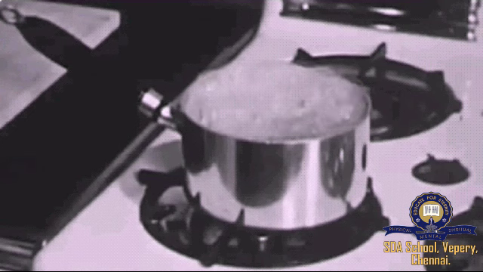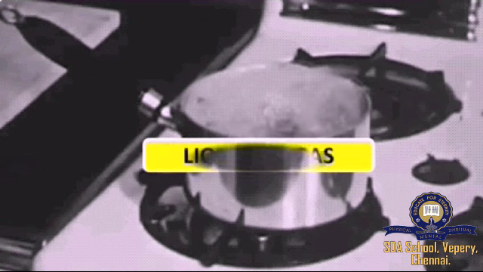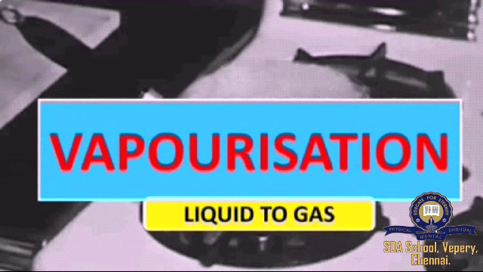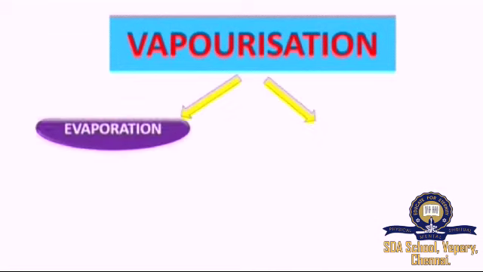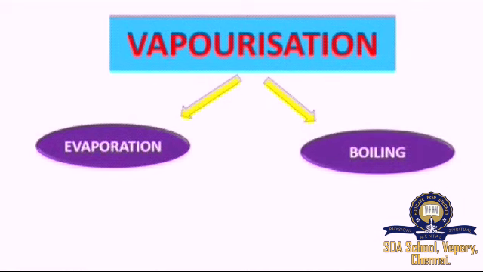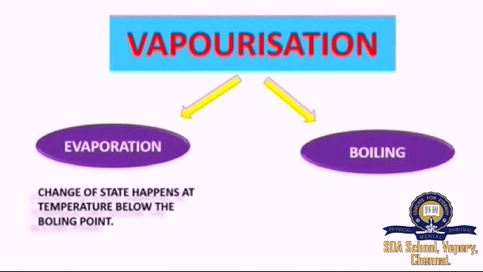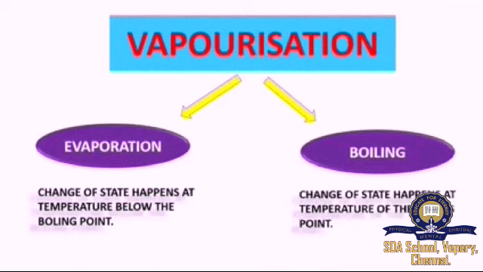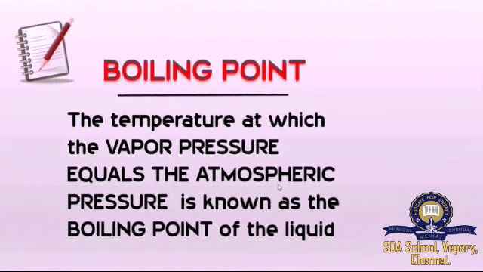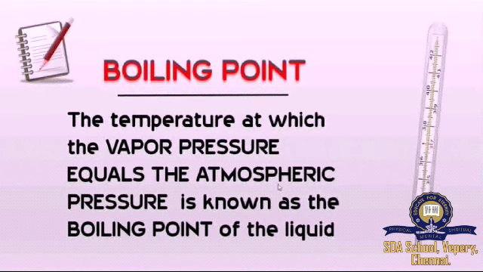What are we going to study next? Did you guess it? Yes, we are going to study about vaporization, that is liquid state to gaseous state formation. In vaporization, there are two things. One is evaporation and another is boiling. What is evaporation? Change of state happening at the temperature below the boiling point is known as evaporation. What is boiling? Change of state that happens at the temperature of the boiling point is known as boiling. So the boiling point is defined as the temperature at which the vapor pressure equals the atmospheric pressure.